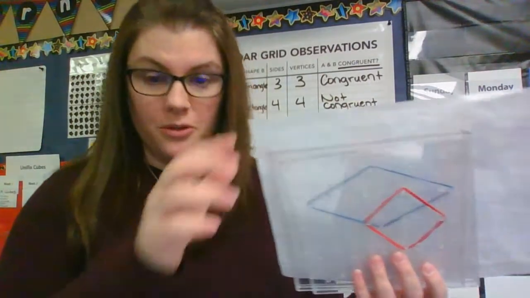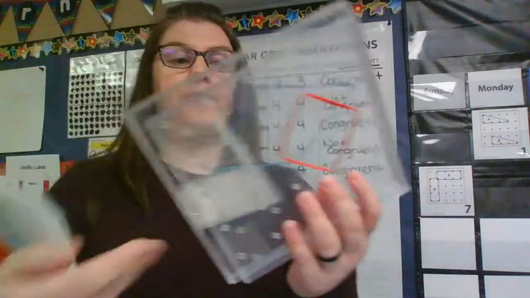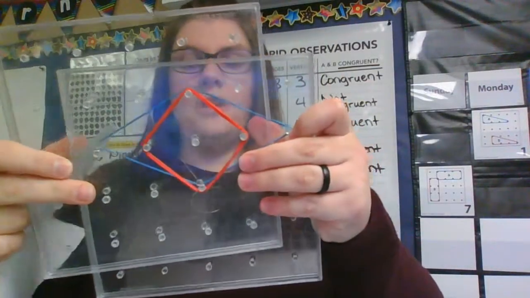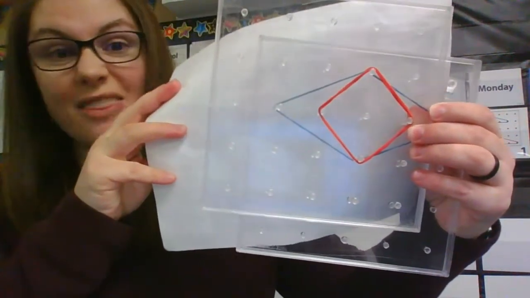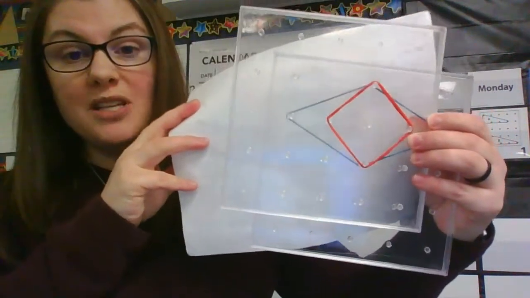Sae-Wong doesn't have a lot of space to hold on to things. Hold on, let me figure this out. So if I lay them right over the top of each other, we can see very clearly those are definitely not the same shapes. And that's where geoboards come in handy.